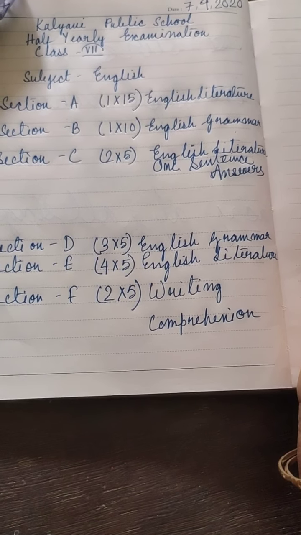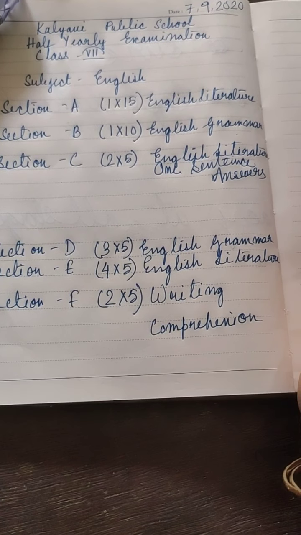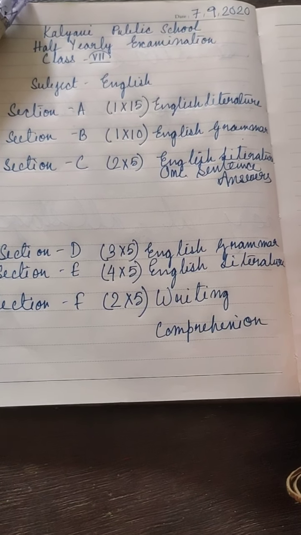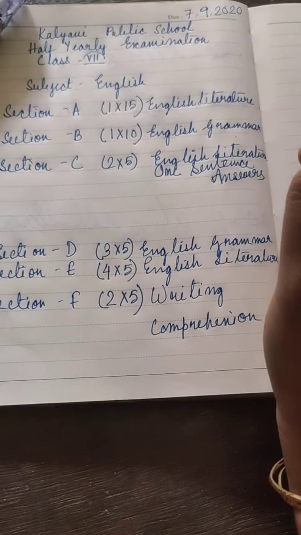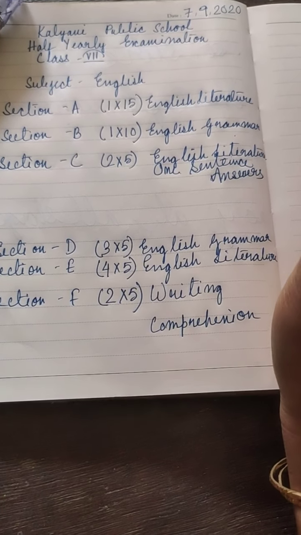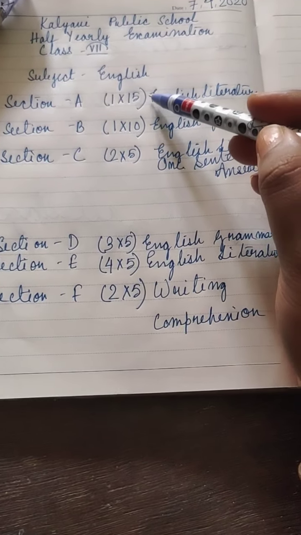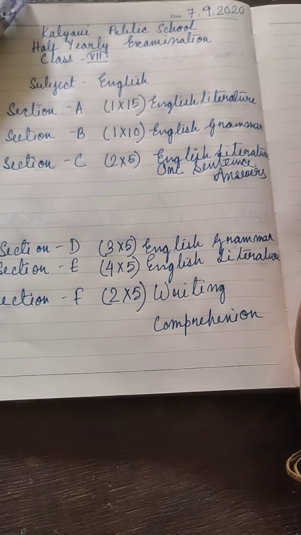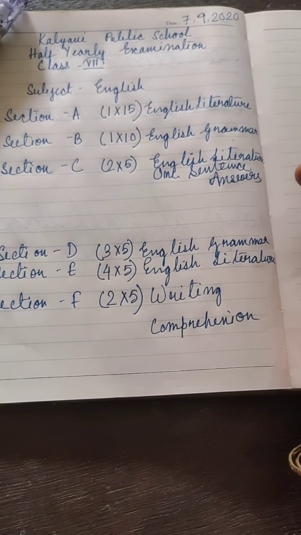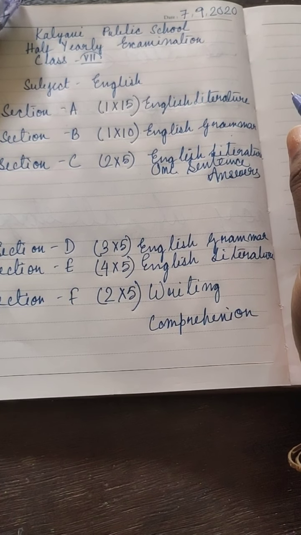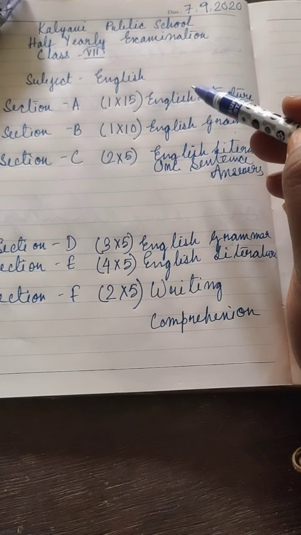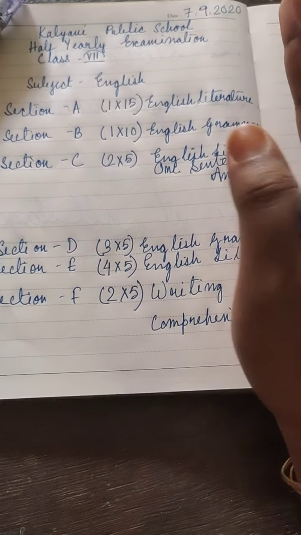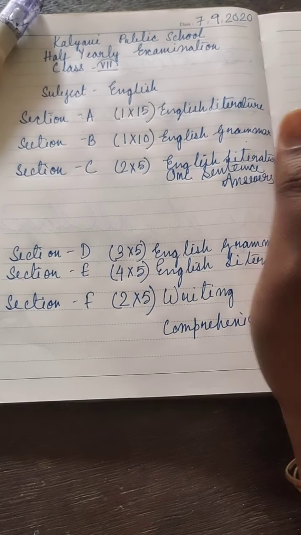You may have options. You may not have options. If you have options, choose and type. Whether you have the option or you don't, read the instructions properly, follow the instruction and type it in the space provided. Done? Understood? So these 3 you will do in the exam portal. As it was discussed by our online exam department, Mr. Shomo sir, and our principal ma'am also, it will be in the exam portal. I hope there is no confusion regarding this.